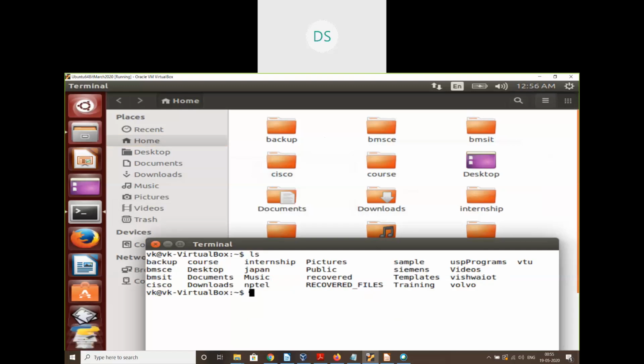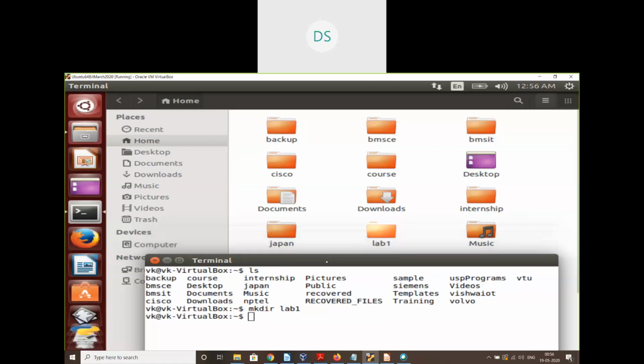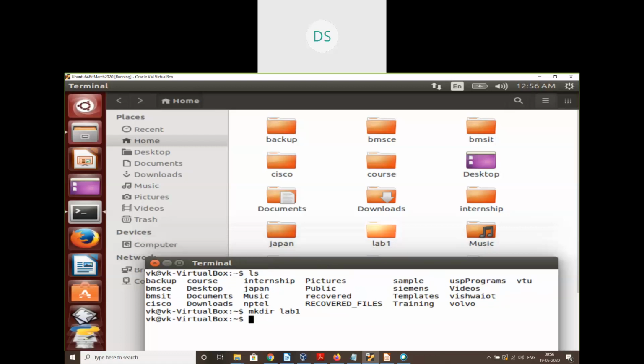So let me create a folder by using a command mkdir lab1. Okay. So you could see that there is no folder with the name lab1. Once I execute this command mkdir lab1, that folder gets created here. So you can see that folder created here, and in the command prompt I can enter into this folder by using a command called cd